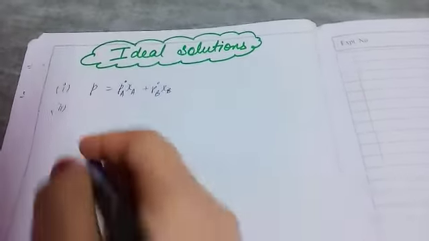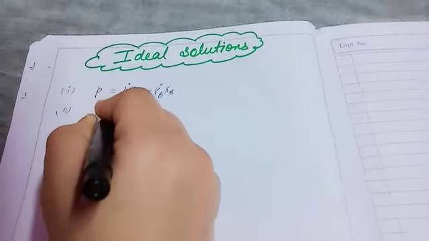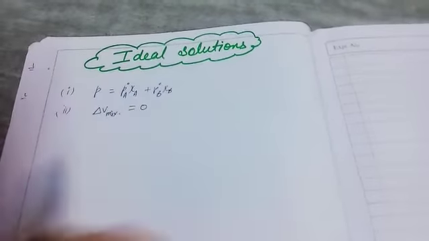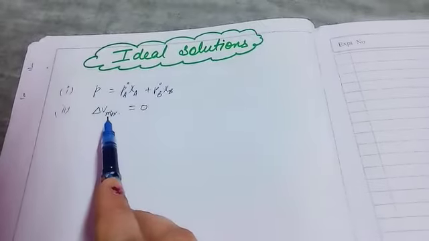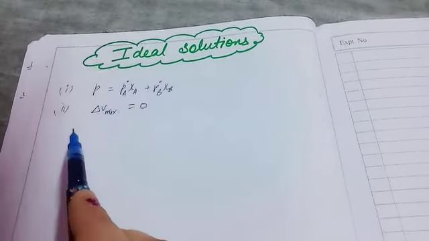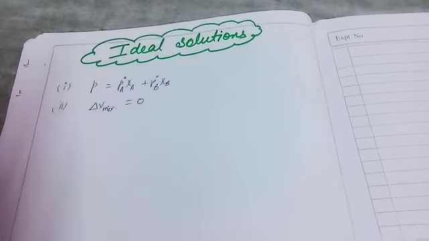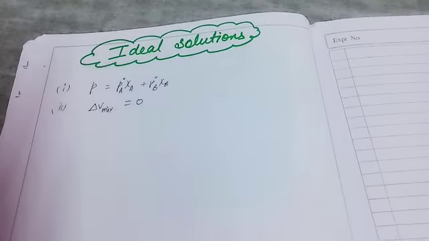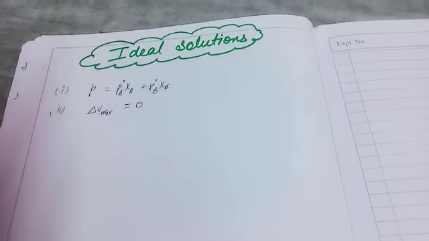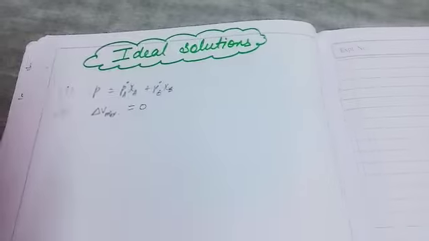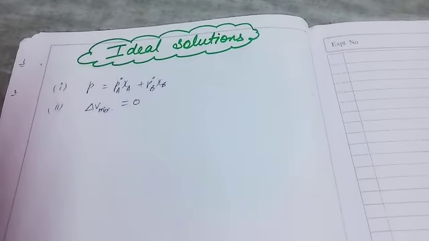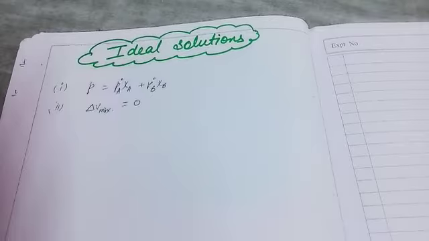Now another thing is that delta V mixing is equal to 0. Delta means a change in volume. So when you add two liquids together, there is still no change in their volume. Delta V mix, the volume of the mixture, is equal to 0. It's a constant, which means there is no change.